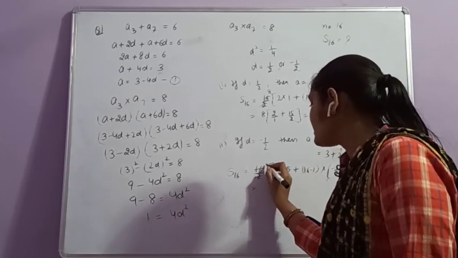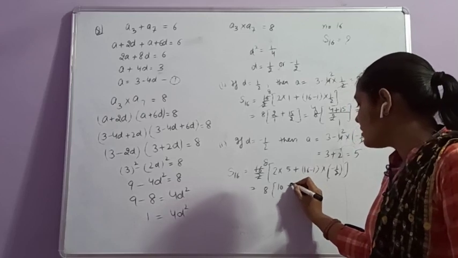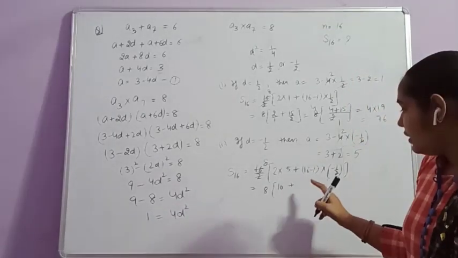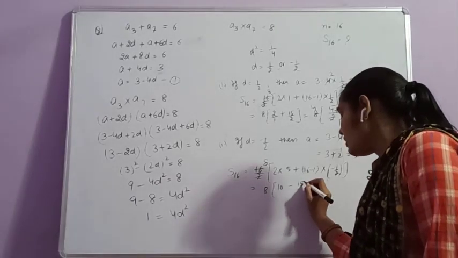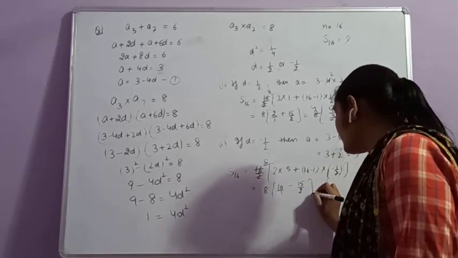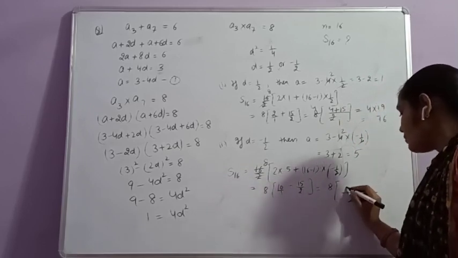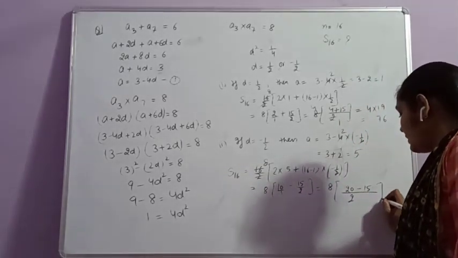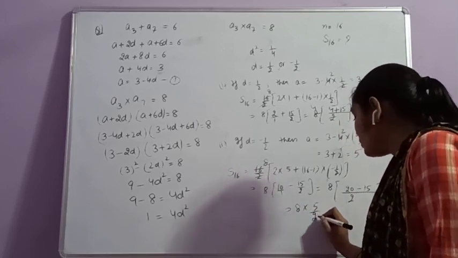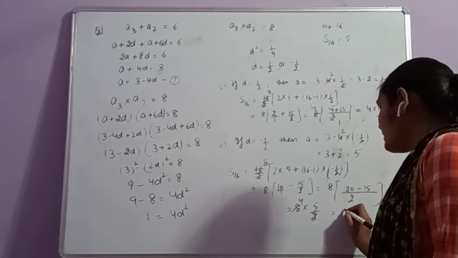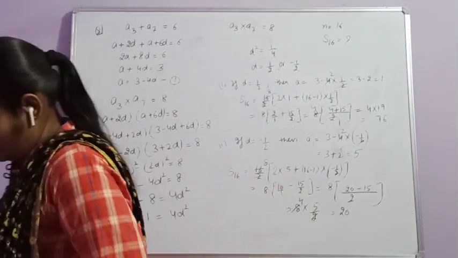That is 8 into 10 plus 15 multiplied with minus 1 by 2, that is minus 15 by 2. Taking 2 as LCM, 20 minus 15 gives 8 multiplied with 5 by 2, that is equal to 20. Then the sum of 16 terms will be 20.